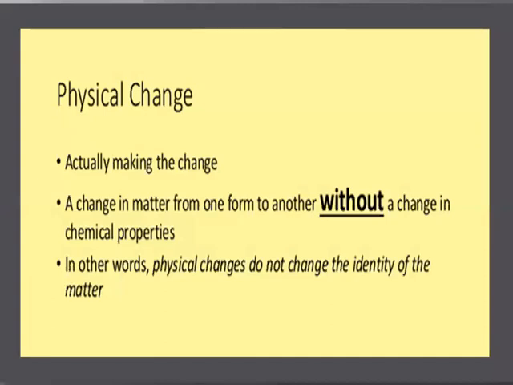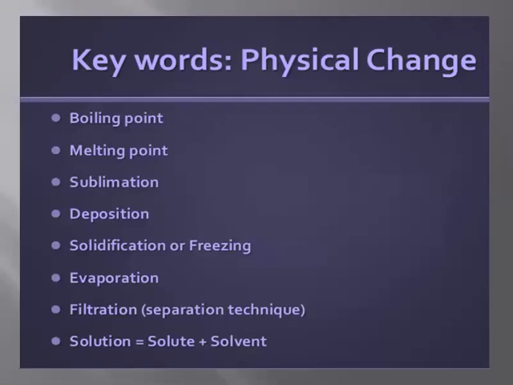So we can say physical change is a change in matter from one form to another without a change in chemical properties. In other words, physical changes do not change the identity of the matter. These are the keywords or the processes involved in physical change.